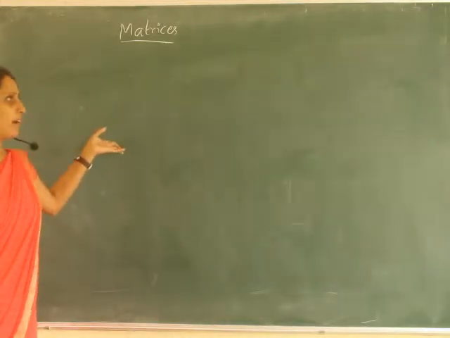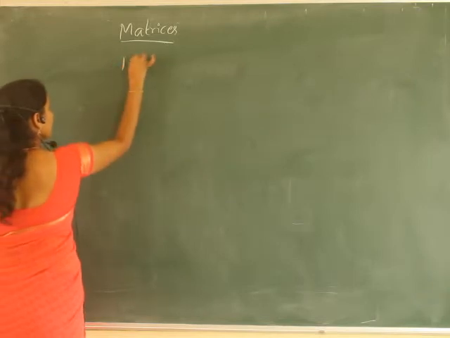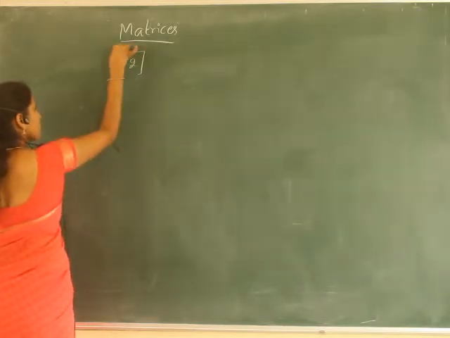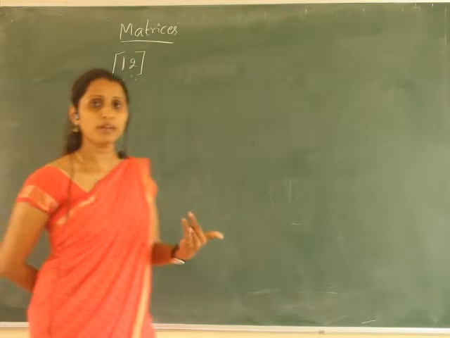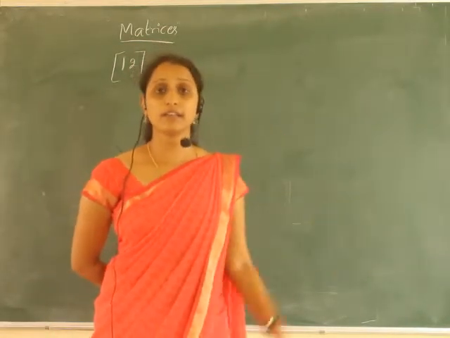Suppose that student is having some books. So suppose he is having 12 books. So I can write it in a box. So this is one representation of the books he is having.